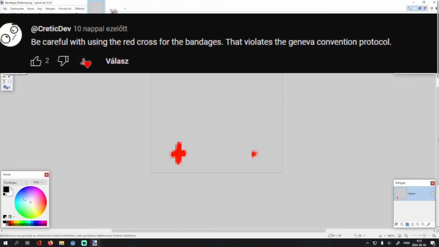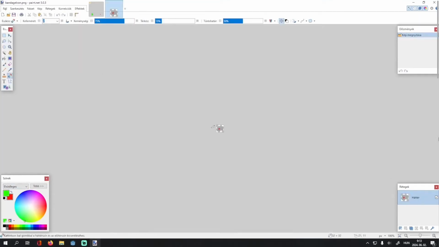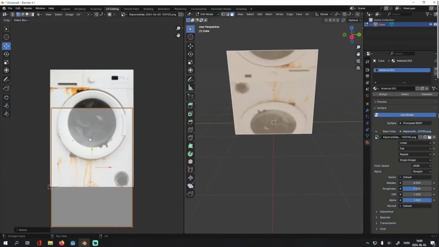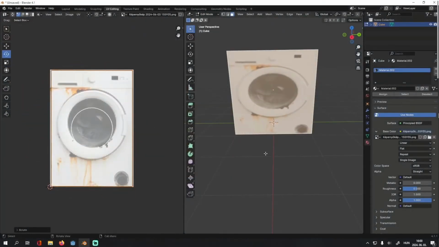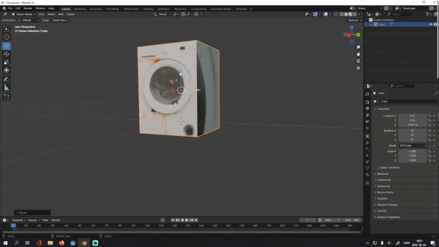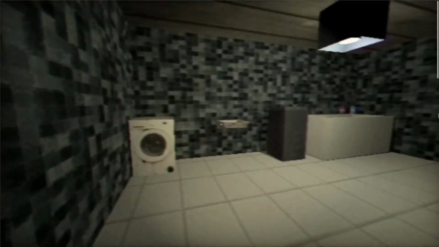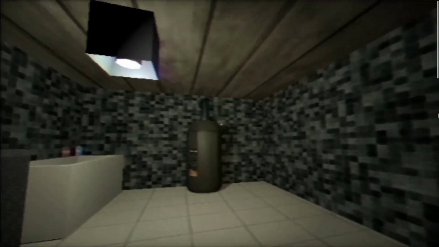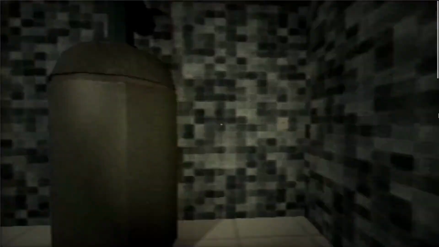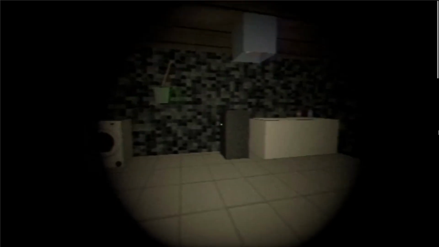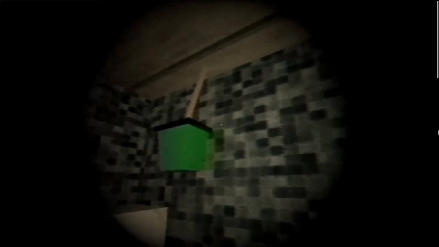After violating the Geneva Conventions by using a red cross in my game and replacing it with a green one, I had to spend a few days on level design again. Look at this beautiful washing machine I've made. It's just a cube with a picture on it. So here's how the bathroom looks. It has a sink, a bathtub filled with blood, and a boiler from an asset pack I bought. Overall it looks great aside from the strange Godot bug where my sink sometimes transforms into another completely different model, but it's fixed now.